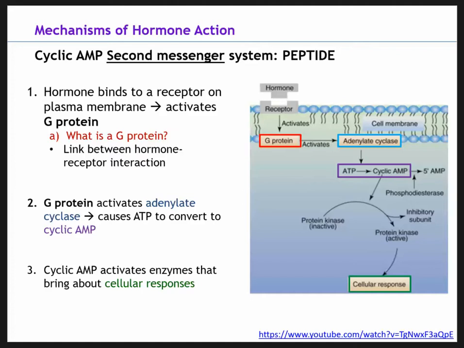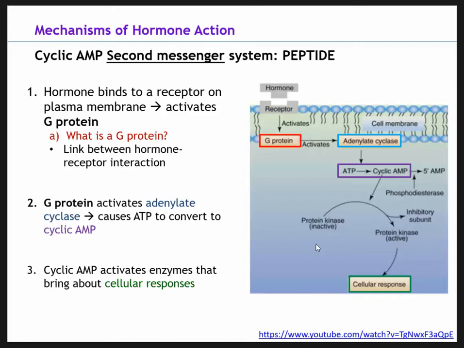Cyclic AMP has associated kinases, and we can see a protein kinase here is inactive, but cyclic AMP causes this protein kinase to become active. These kinases function in several biochemical processes, including the regulation of glycogen, sugar, and lipid metabolism.